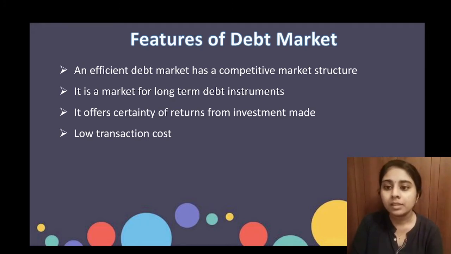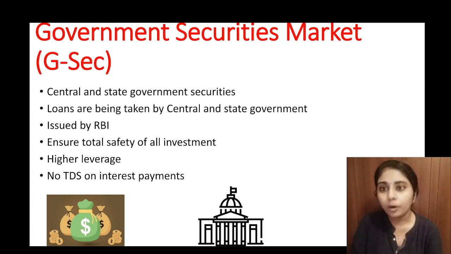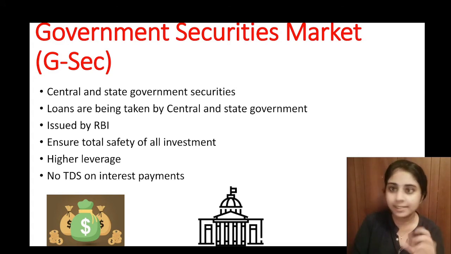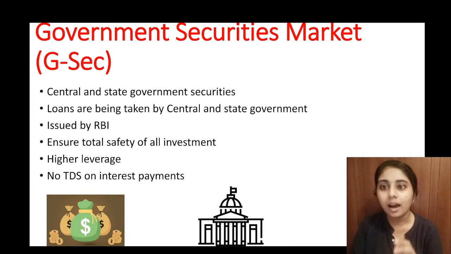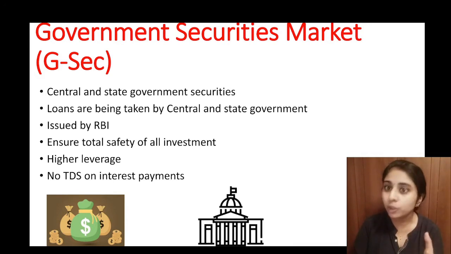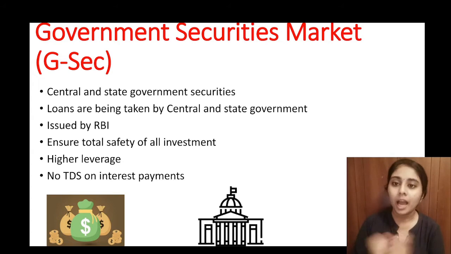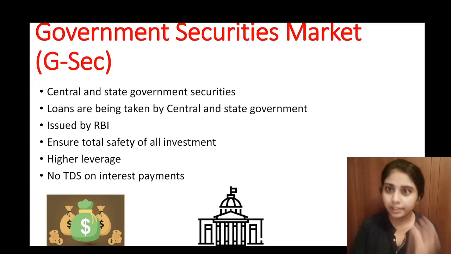Now we can see the government security market, that is the GSec market. These are debt instruments issued by the government, which can be the state government or the central government. In a simple way, suppose the government wants to start a development project. For that project the government needs funds.